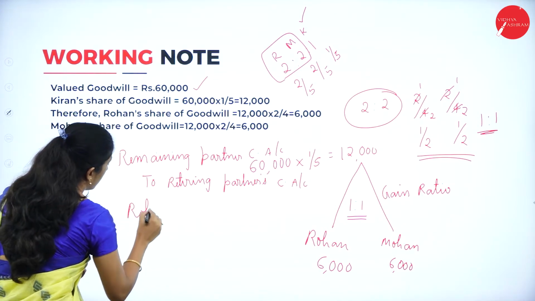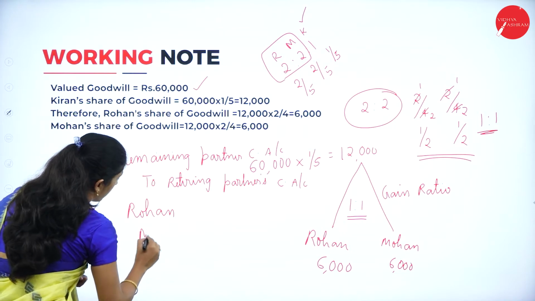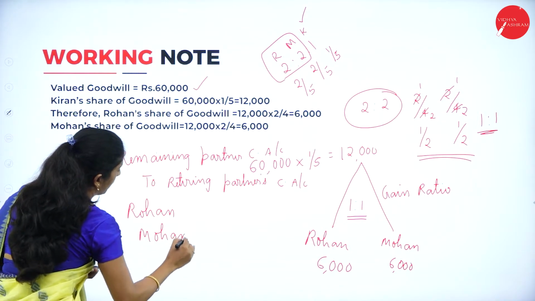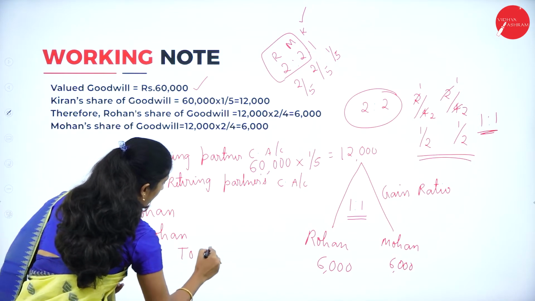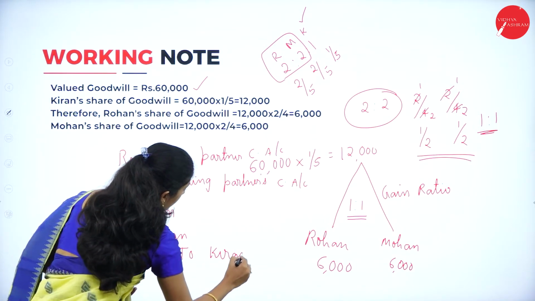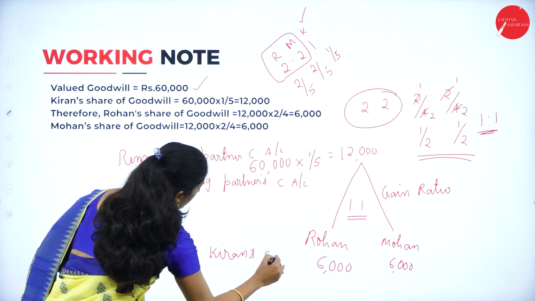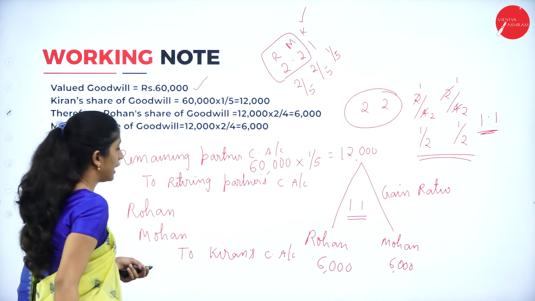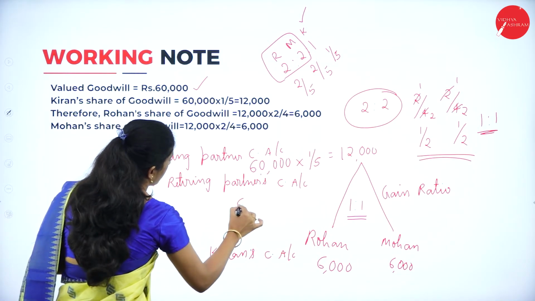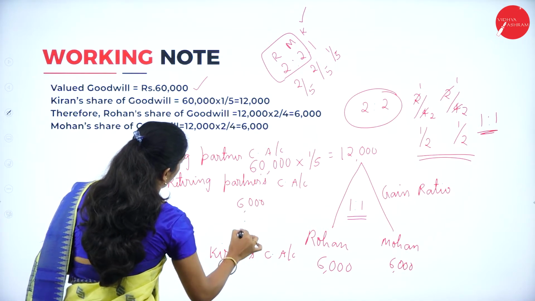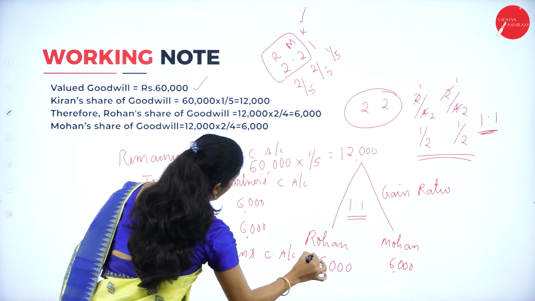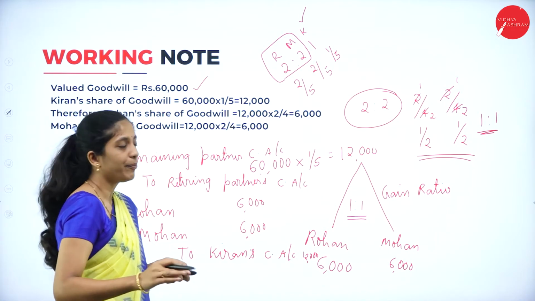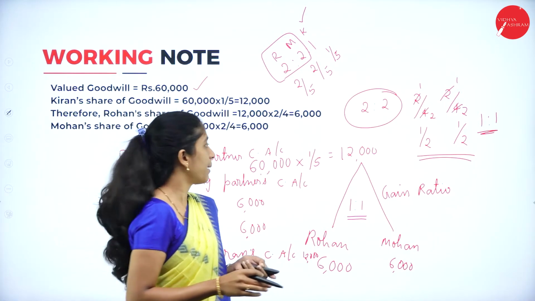Rohan and Mohan. So Rohan's capital account debited, Mohan's capital account debited, to, who is the retiring partner? To Kiran's capital account. So this will be your journal entry. For Rohan 6,000, Mohan 6,000, for Kiran 12,000. Clear? Now we shall go through the partners' capital account.